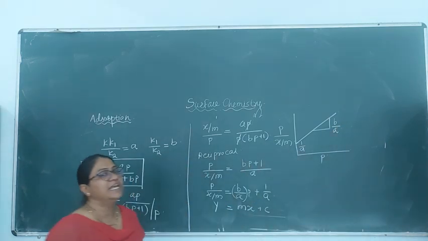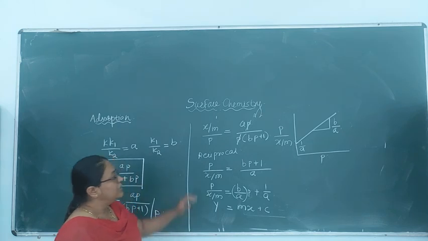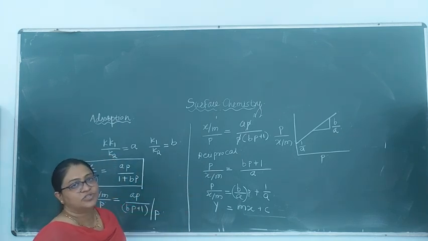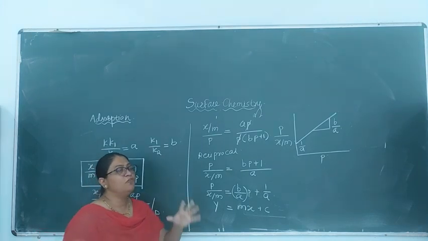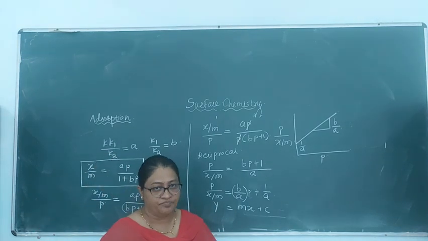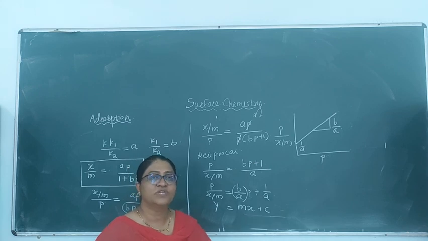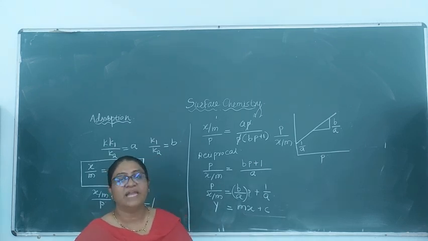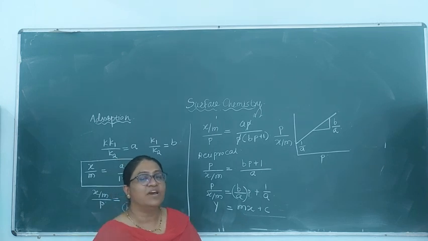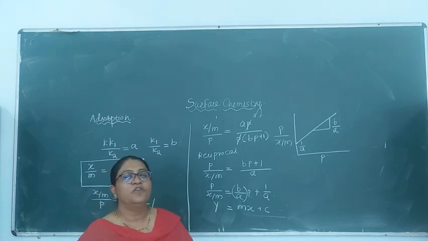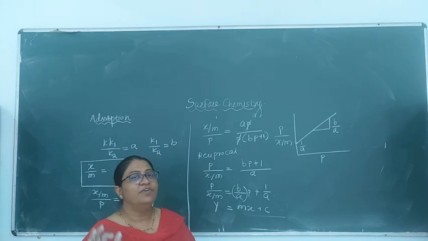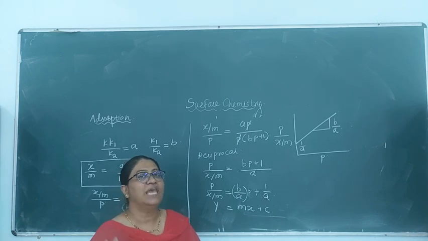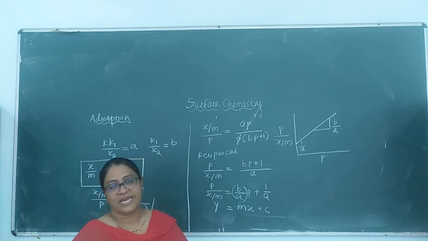And the straight line that we get from the Langmuir adsorption isotherm gives good results. That means if we feed the same data to the Freundlich adsorption isotherm equation and the Langmuir adsorption isotherm, and do the graphical representation, we get a very good straight line for Langmuir adsorption isotherm than the Freundlich adsorption isotherm.